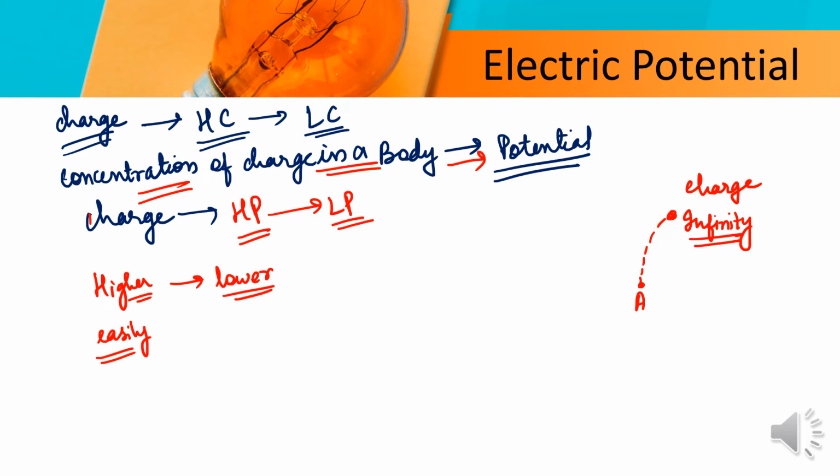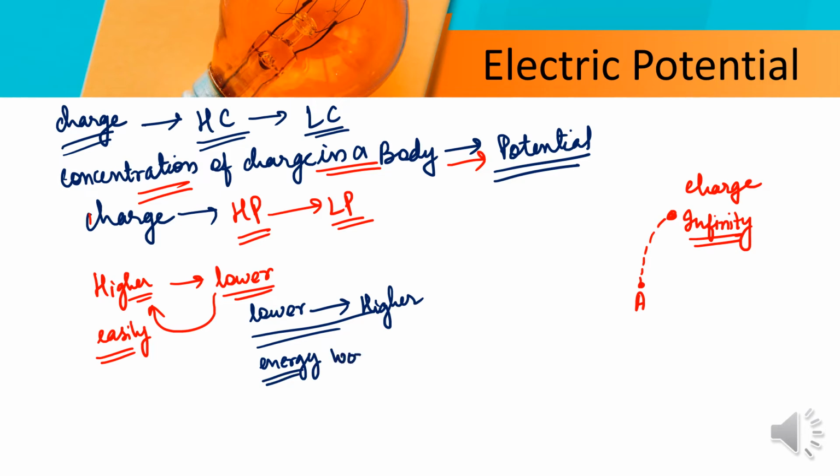But if we do the inverse and bring things from a lower level to a point of higher level, it will need some energy, or you can say you will have to do some work to bring the lower level thing to a higher level.